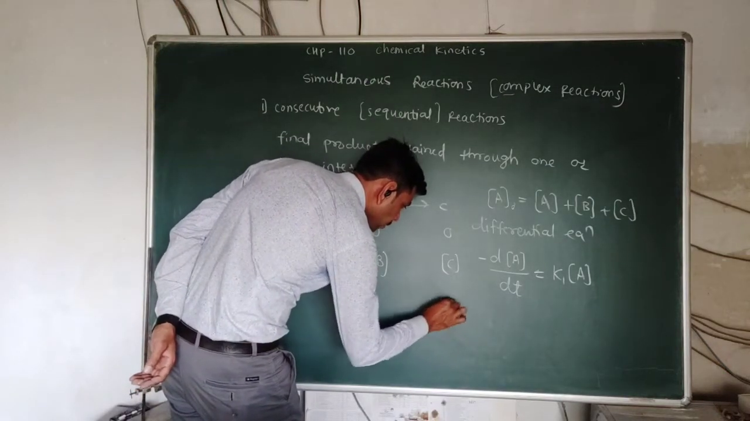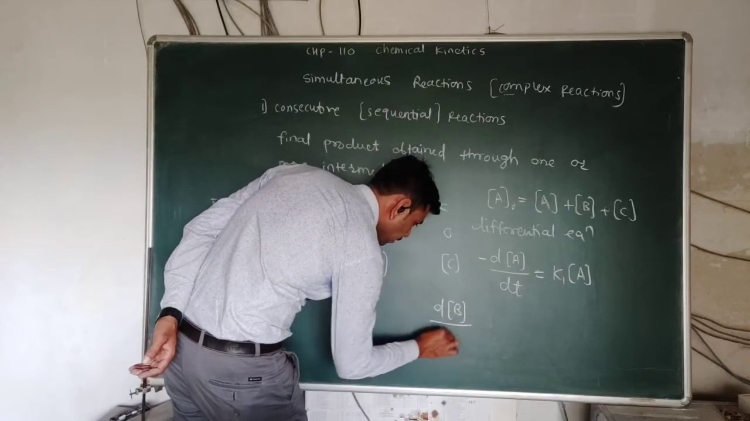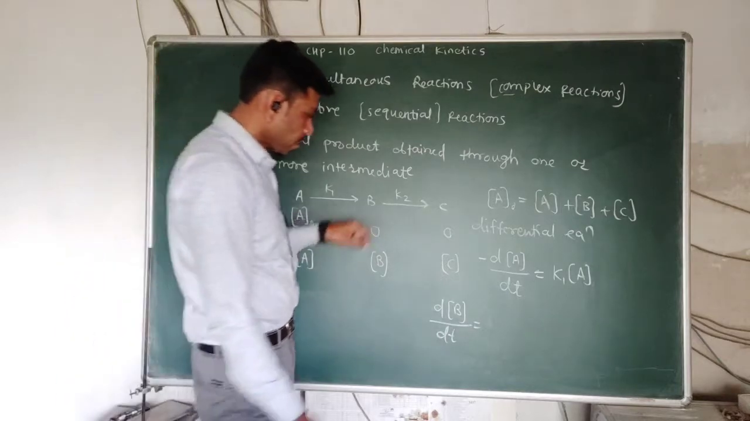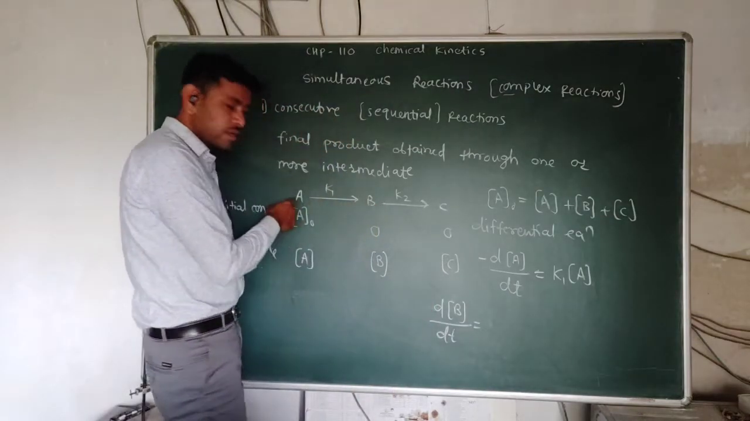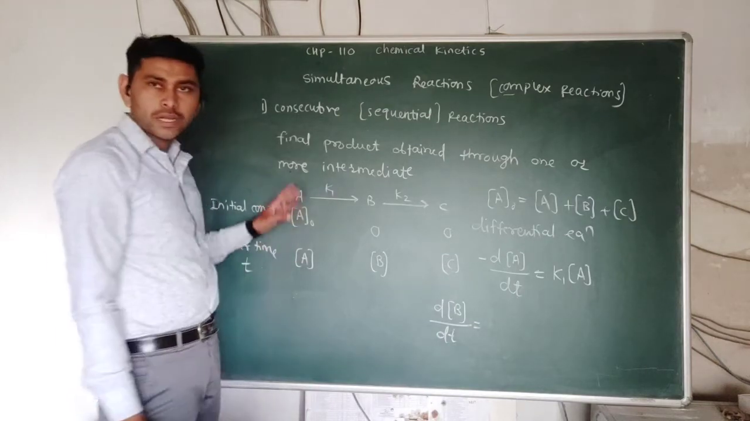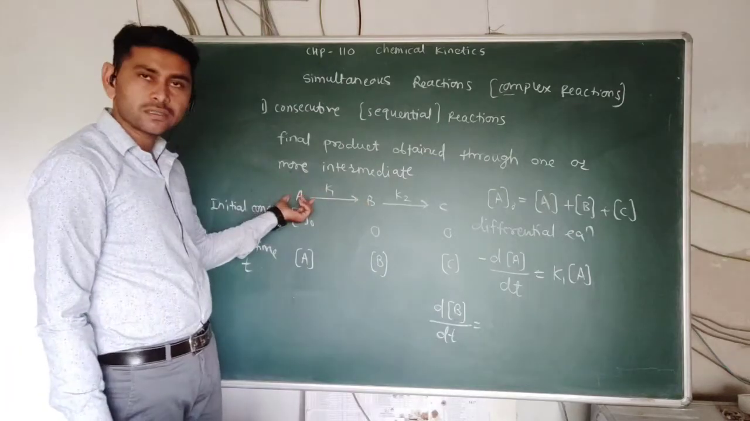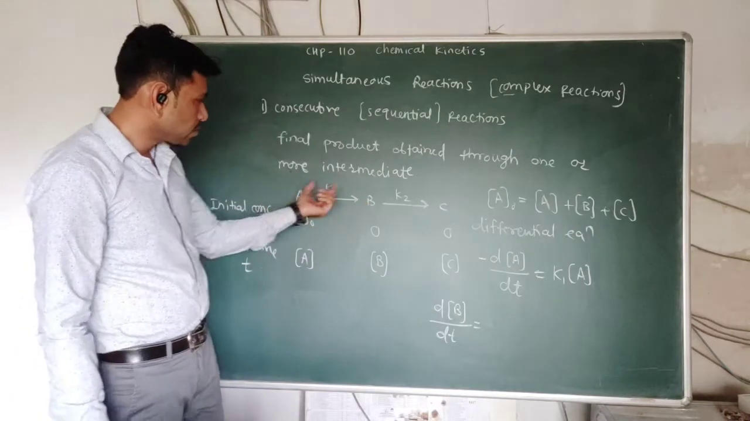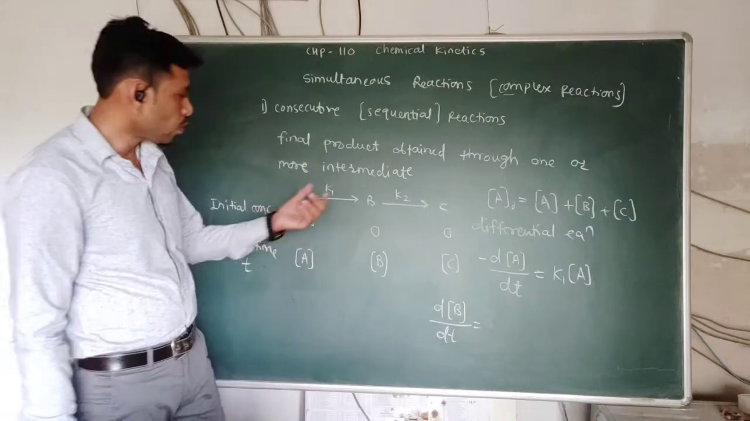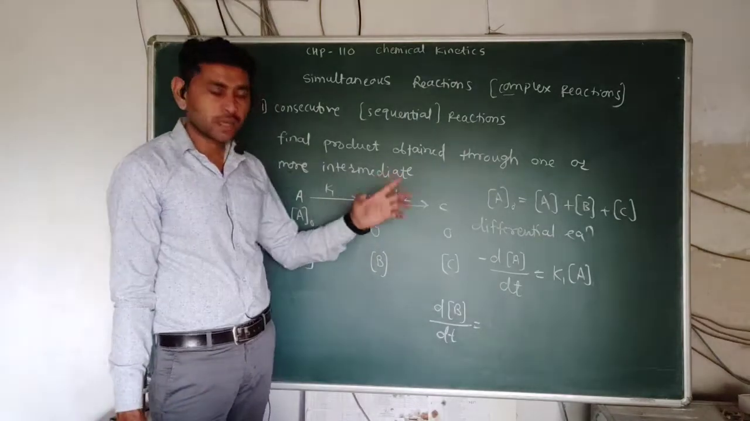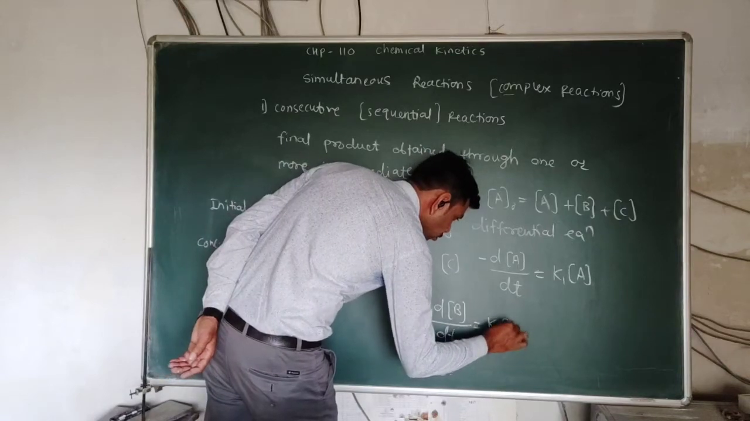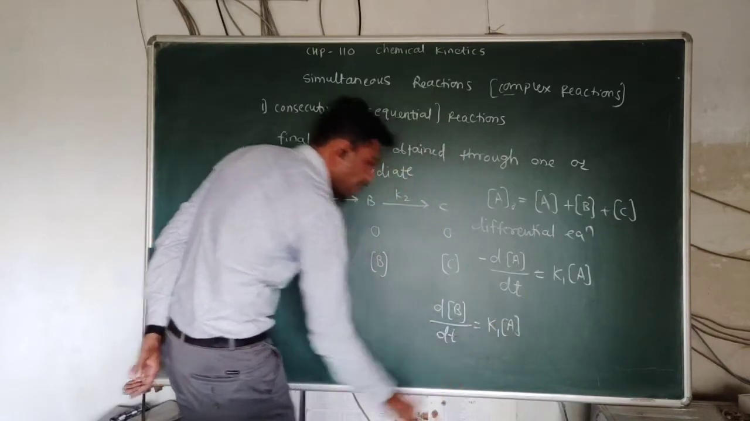the concentration of B. Here the interesting fact is that there is a rate of change of concentration of A. We know that a reactant is converted into product, so the decrease in concentration of A is the formation of B. We know that the decrease in concentration of reactant or increase in concentration of product is the rate of reaction. So here K1 into A is the rate of formation of B.